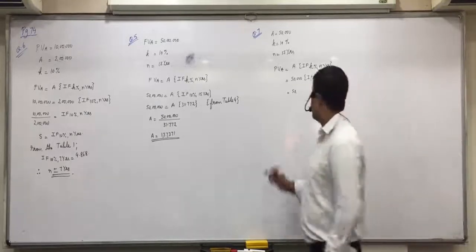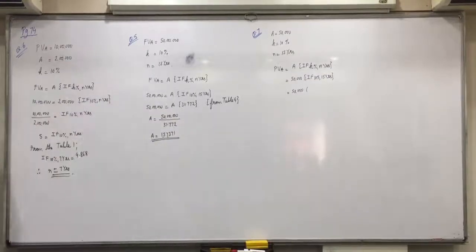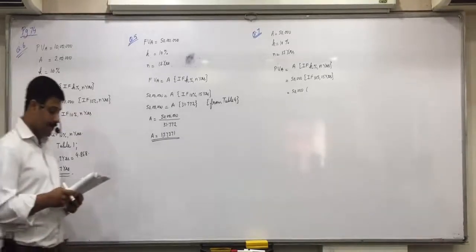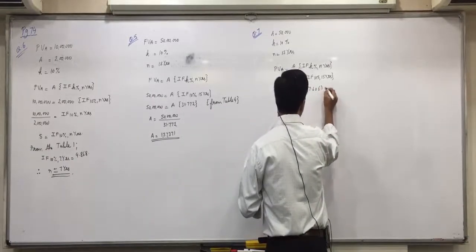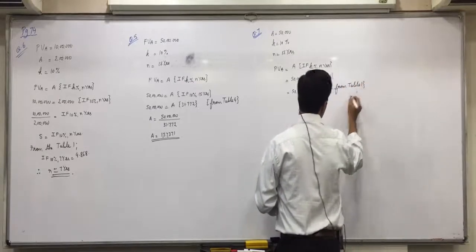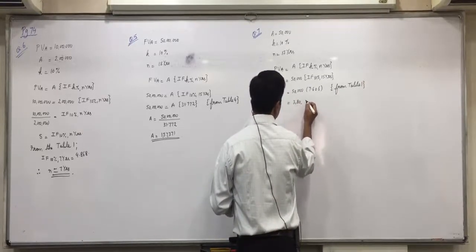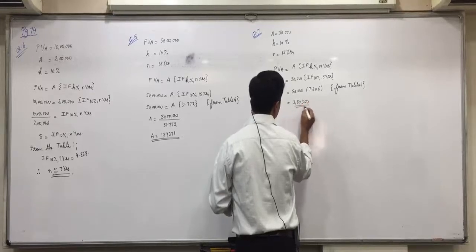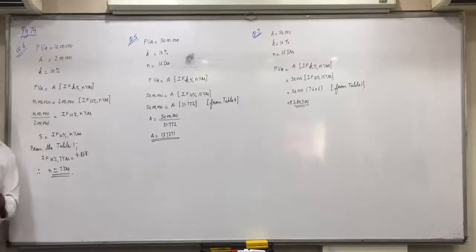We'll see table 1, present value of annuity. 10% and 15 years intersect at 7.606, in bracket from table 1. So that is 3,80,300. This is the present value. This much should be deposited today. If you deposit 3,80,300 today, then every year you can withdraw 50,000.